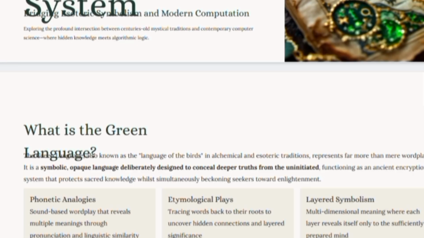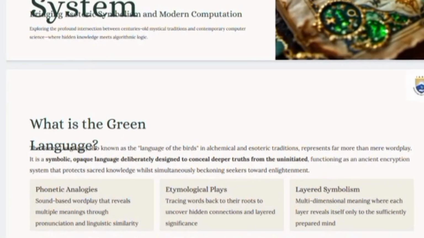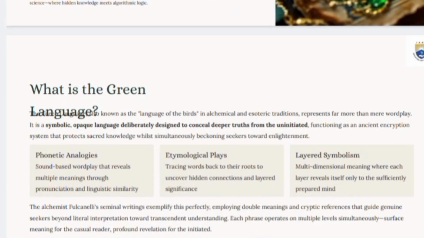It is a symbolic archaic language designed to conceal deeper truth, and an unlimited function as an exception system that protects sacred knowledge, which systematically speaks towards ethics. The ethnic functional semantics writes the simple perfect example employing double meaning and script, filling the guide to genuine truth behind the literacy towards the seeker's understanding. Each phrase operates on multiple levels simultaneously: surface meaning for casual reading, and profound revelation for the initiated.